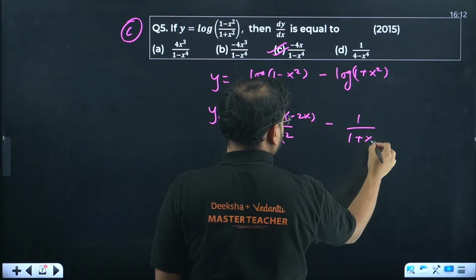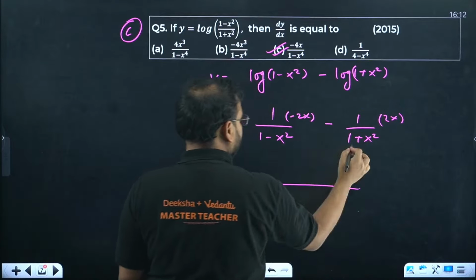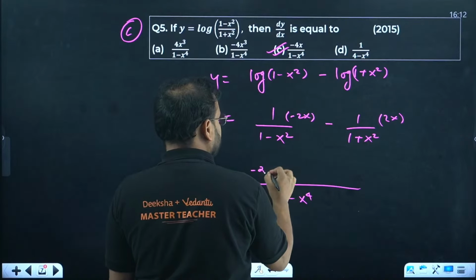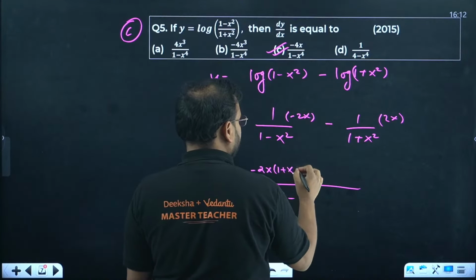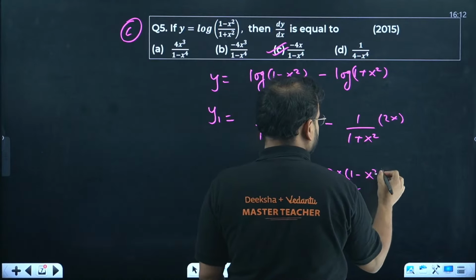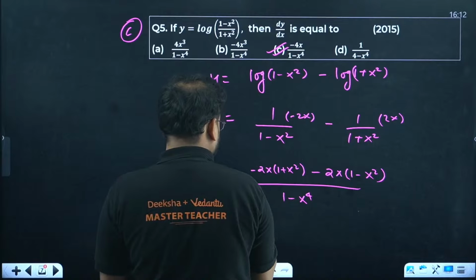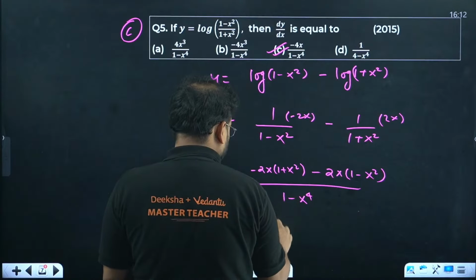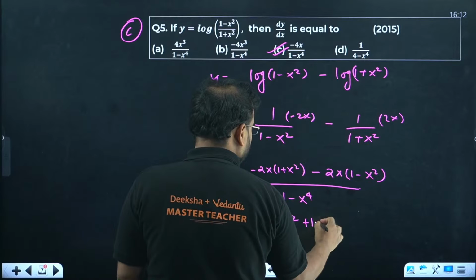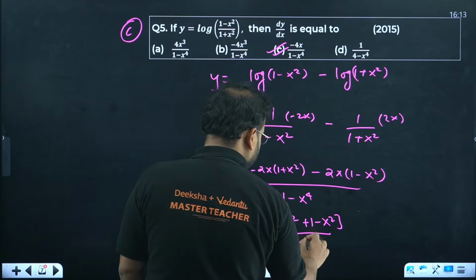1 plus x square, 2x. LCM of this is how much? Simply 1 minus x power 4 over here, minus 2x times of 1 plus x square, and over here minus 2x times of 1 minus x square. If you take minus 2x common, in the numerator you have 1 plus x square plus 1 minus x square upon 1 minus x power 4.